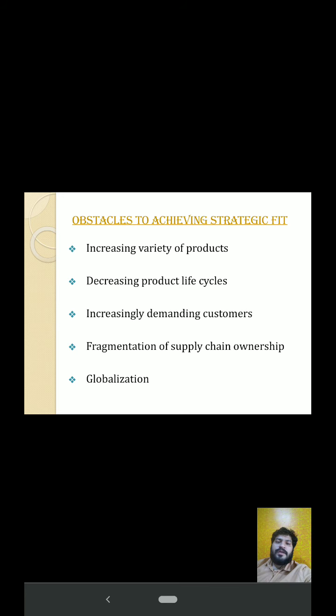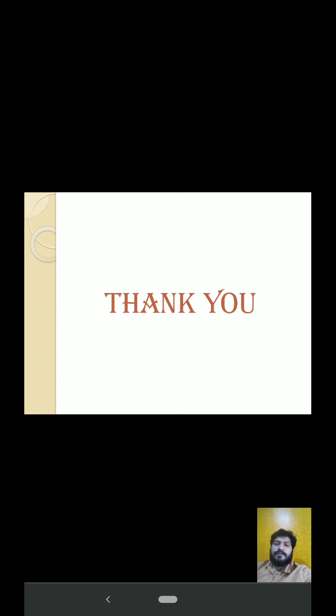Obstacles to achieving strategic fit: increasing variety of products, decreasing product life cycles, increasingly demanding customers, fragmentation of supply chain ownership, and globalization.